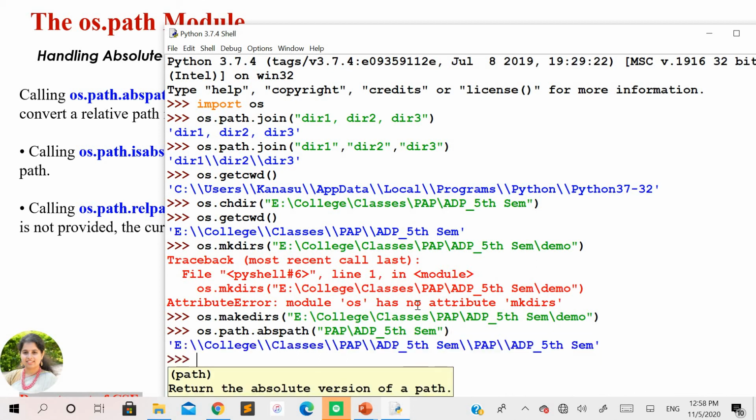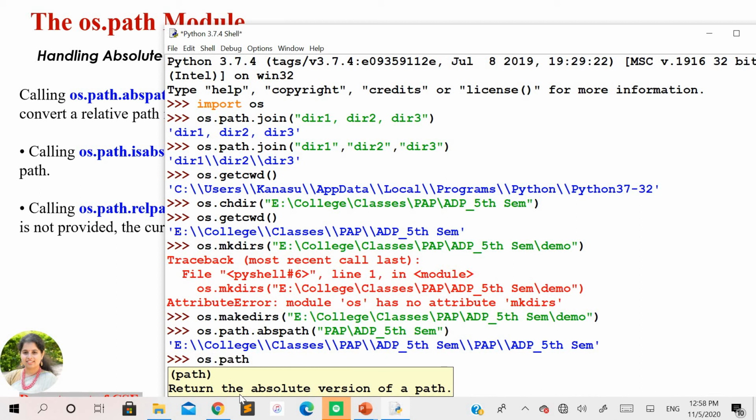Let's see what output we'll get. If you pass only this path, it is treated as a relative path. Since you have used abspath as a method here, it is going to fetch the complete path where this entire location is positioned. You can see it: E drive, college, classes, everything is fetched from the first position, that is the root directory.